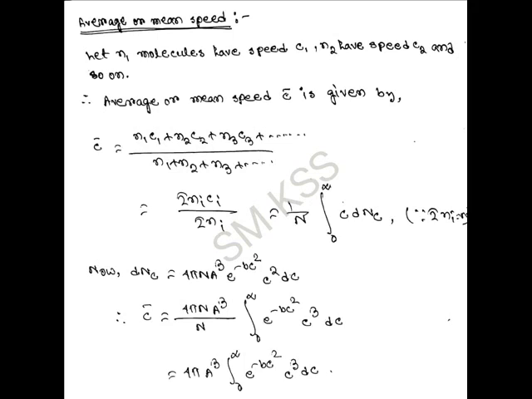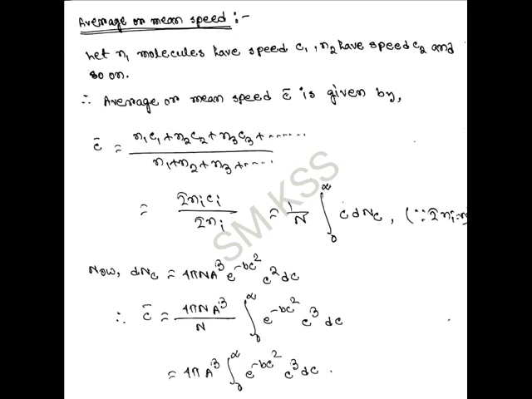Then the average or mean velocity c bar is given by c bar equal to N1 c1 plus N2 c2 plus N3 c3 plus N4 c4 plus dot dot dot, by N1 plus N2 plus N3 plus N4 plus N5 and so on, equal to summation of Ni ci by summation of Ni.